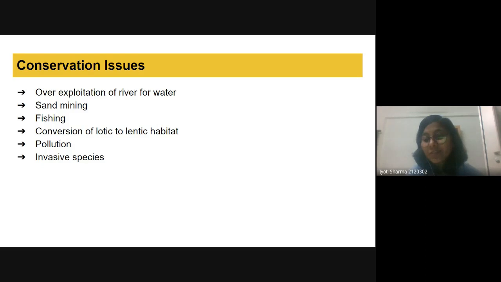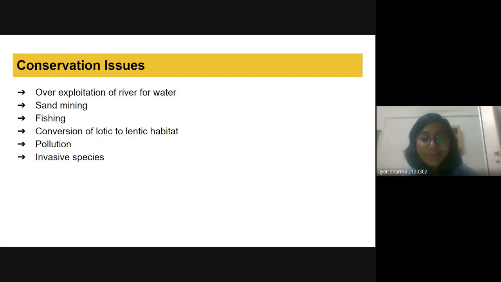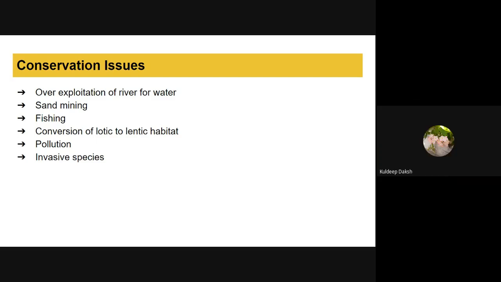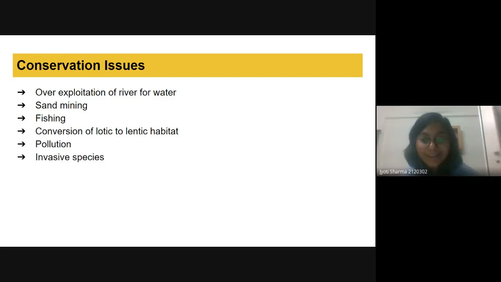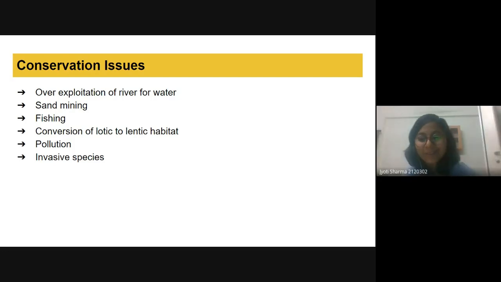Then we have the invasive species. Can you tell me the name of one invasive species that is in water? And because of that, most of the other plants are dying off. Yes, ma'am. Shall I tell in Hindi, ma'am? Tell, tell. In Hindi, it is called Jalkumbhi. Okay, so yes, Jalkumbhi is the invasive species.